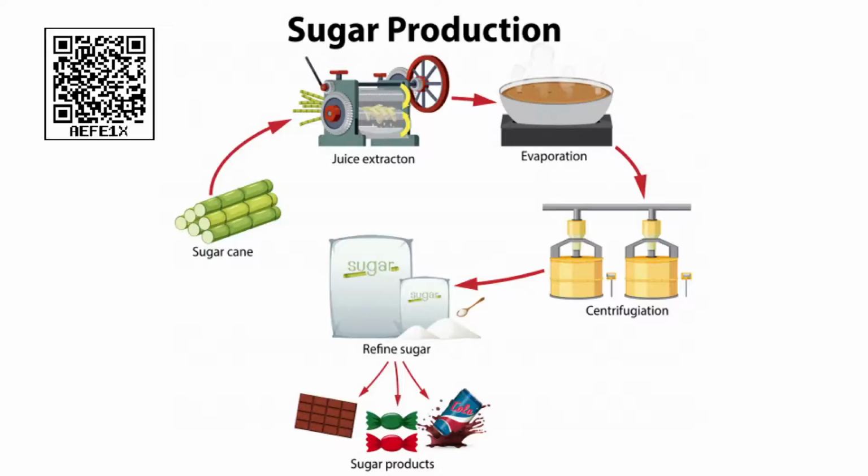The same sugar which was produced in the secondary activities, if you make it into a sweet and sell it in the market, and it will be transported through different agencies, like buses, lorries, whatever it is, that comes under the category of tertiary sector.